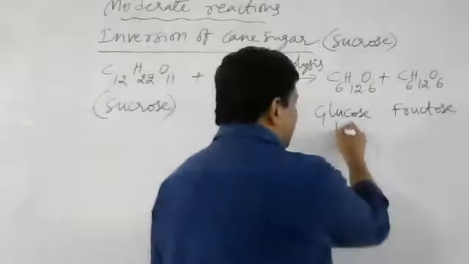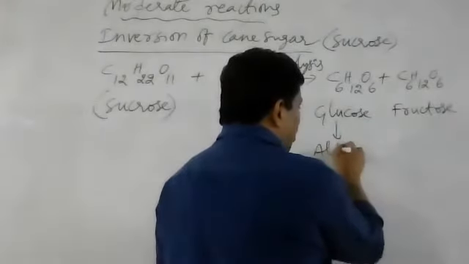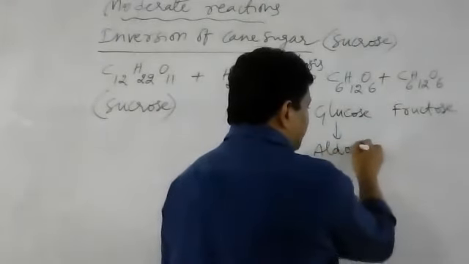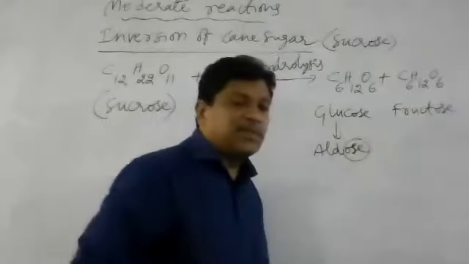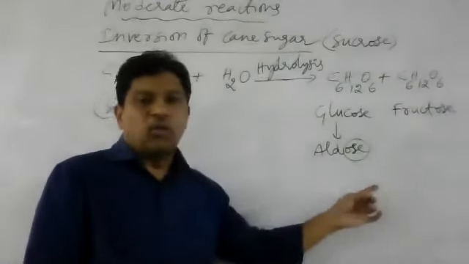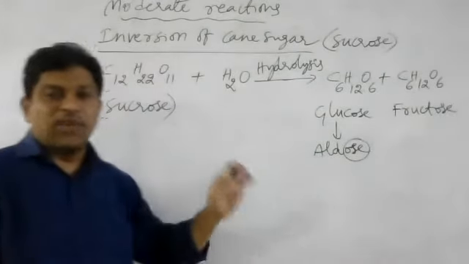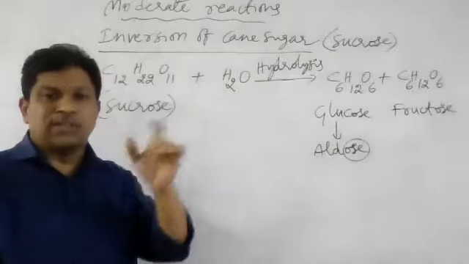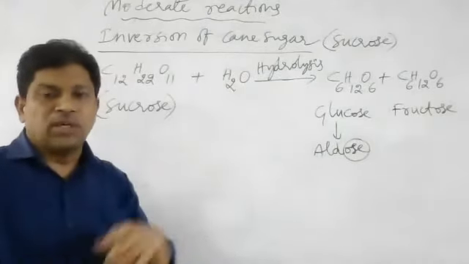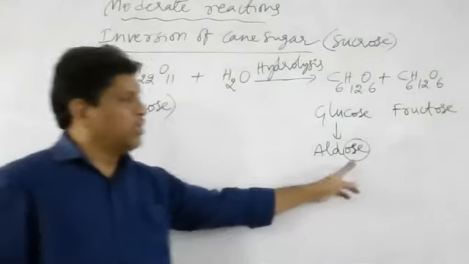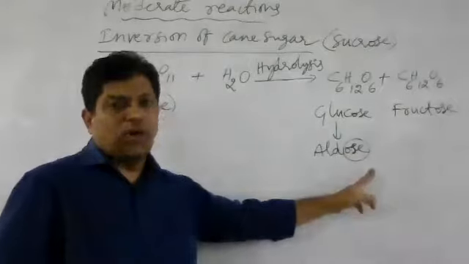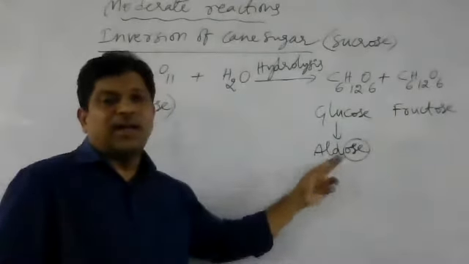So glucose is called aldose. Here -ose represents what? The suffix of a sugar molecule: glucose, sucrose, fructose. The suffix -ose indicates a sugar molecule, and ald indicates the aldehyde group.